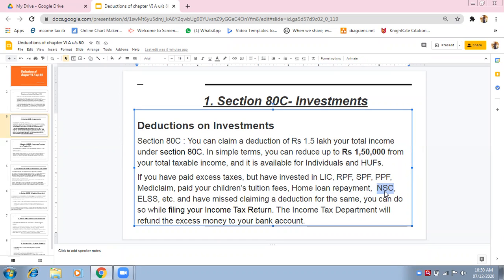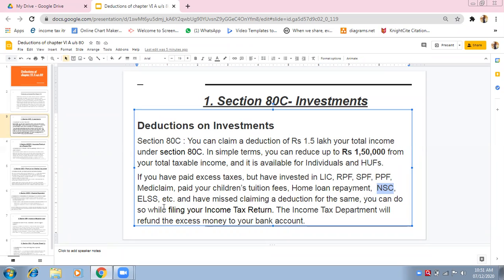But the principal amount which is invested in NSC can be included in the deductions under Section 80C. Interest is taxable, but because you have invested in National Savings Certificate, it is related to government securities. Because you have invested in government securities, the deduction under Section 80C is available. You will get the benefit of Section 80C.